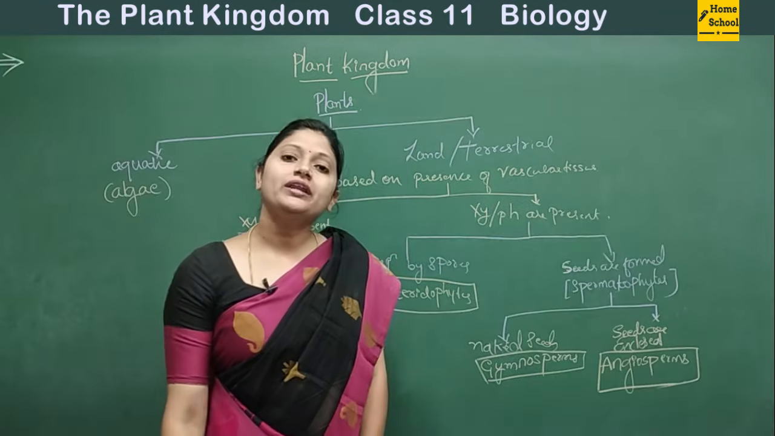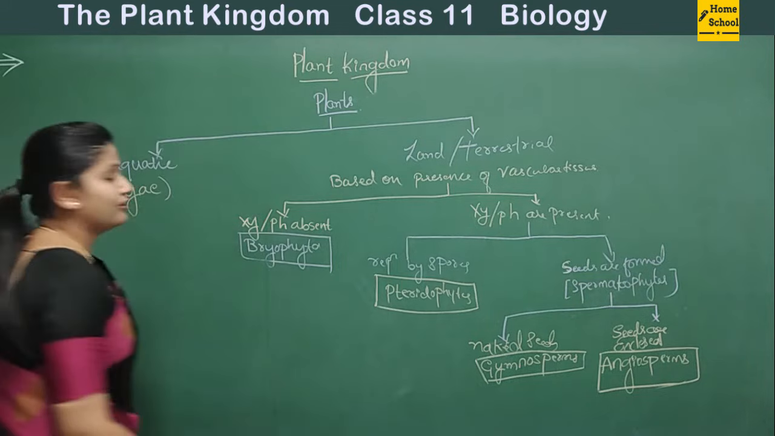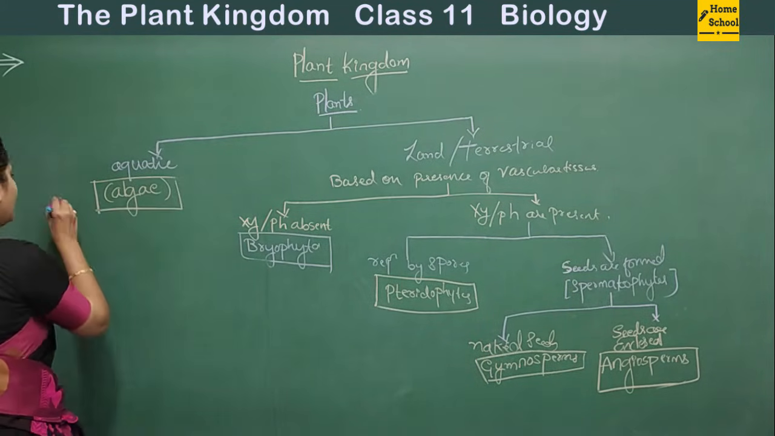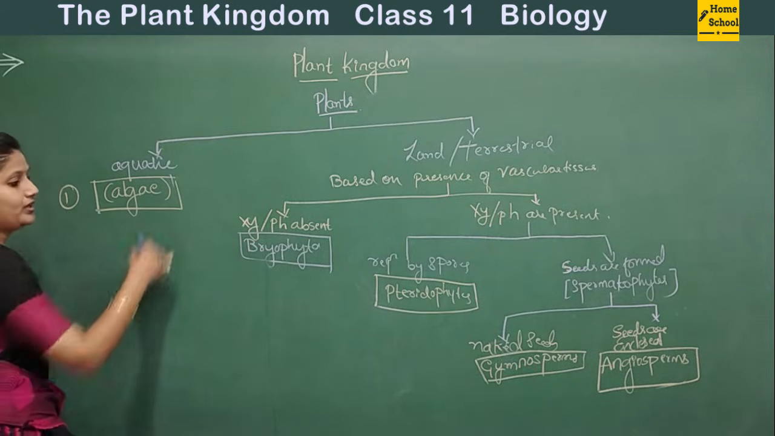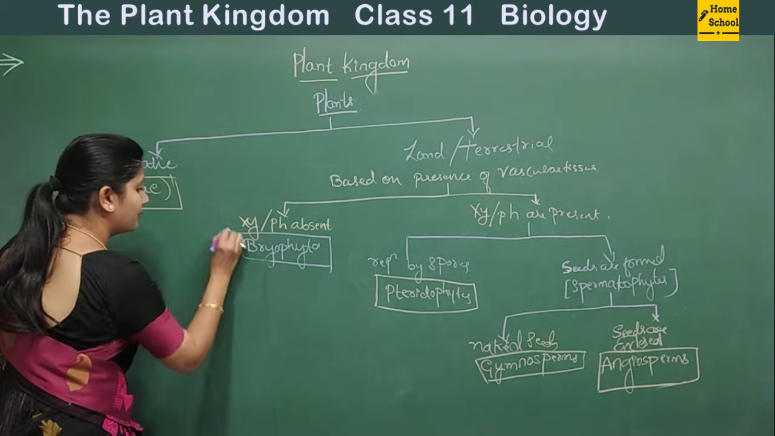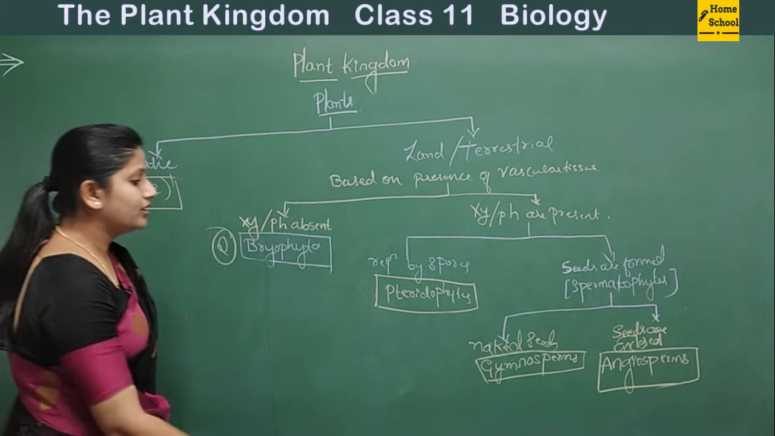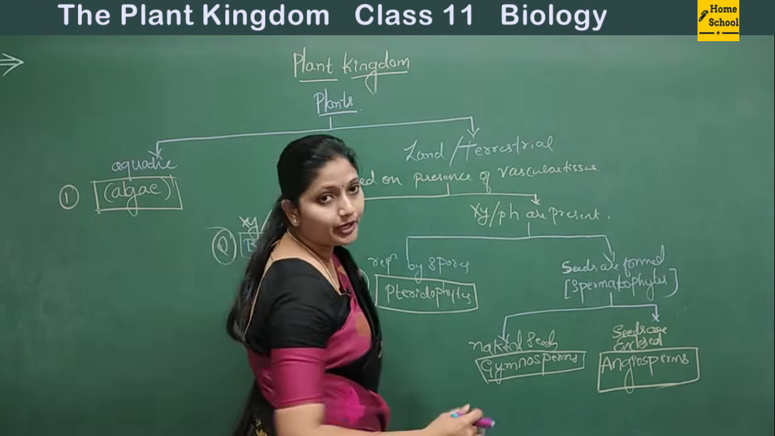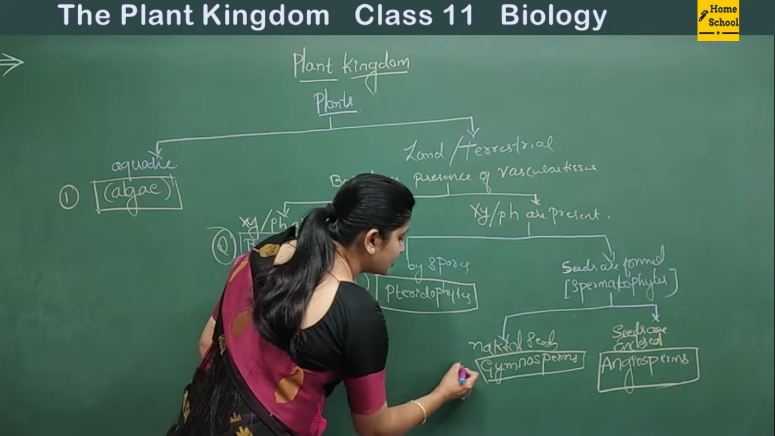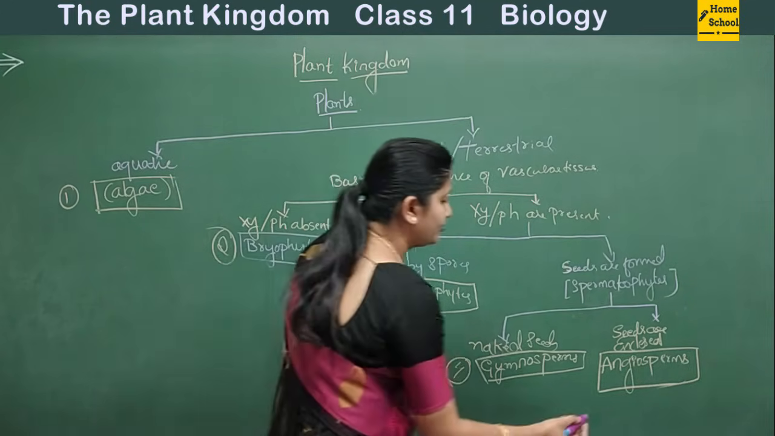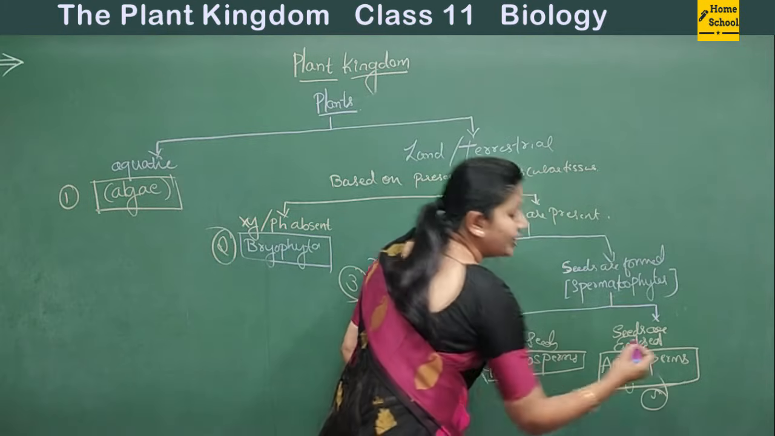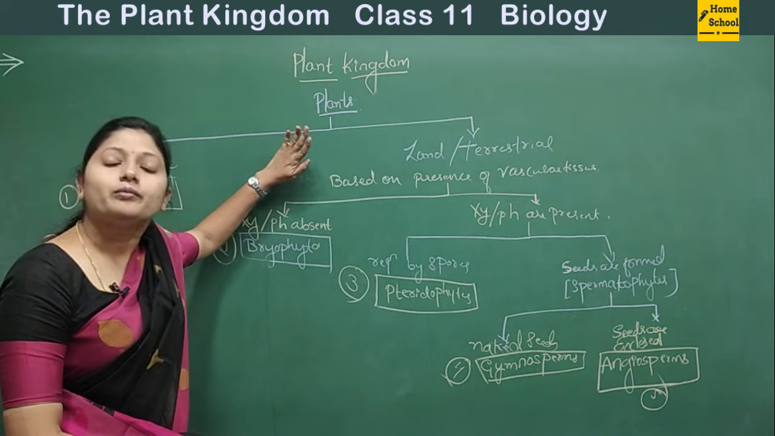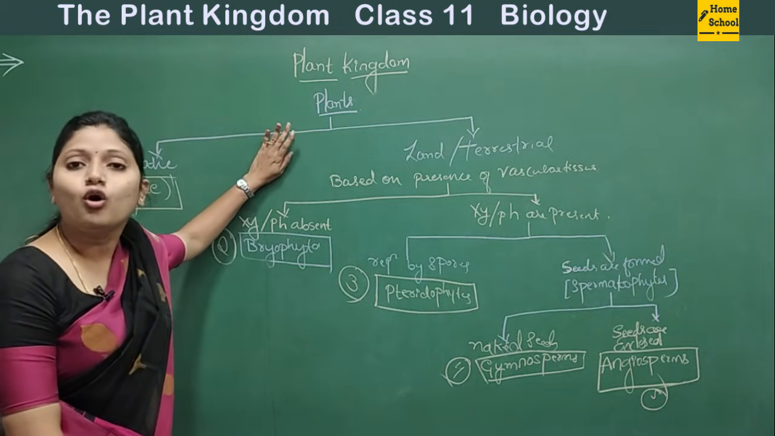Angiosperms. So how many classes did we see here? The first one is algae. The second one is bryophyta. Third one is pteridophyta or pteridophytes. Fourth one is gymnosperms, and fifth one is angiosperms. All right. So the plants depend upon where exactly they grow or thrive.